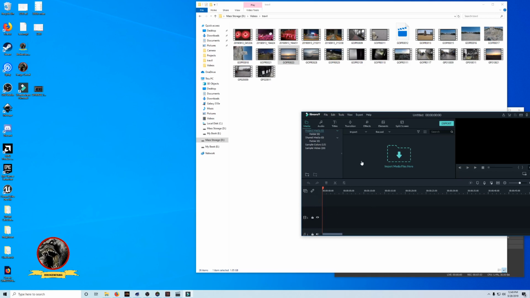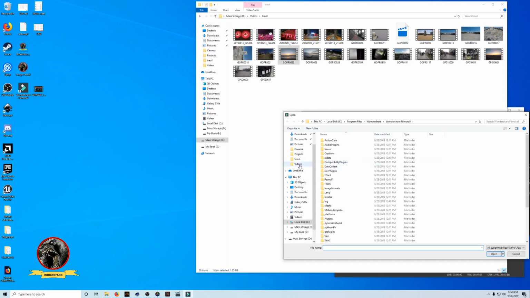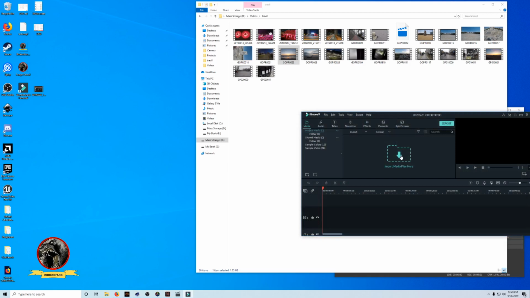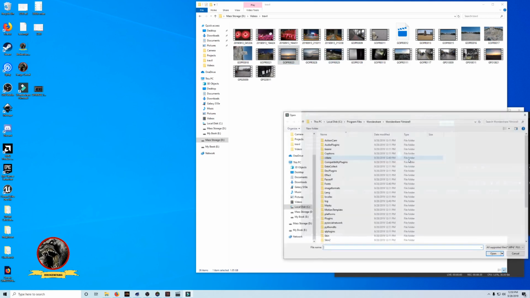Interesting. I would have thought that I could have, I mean, I get the timeline. So what if I click here, and then I've got to dig this thing up now. I know how to do it, I just don't like not being able to just drag, because I've got so much stuff. I have so many video files and they're all named like GoPro 0023, 002A, and it's just easier to be like, oh, that's the new one, and just drag stuff into your project. But I do like the clean interface.